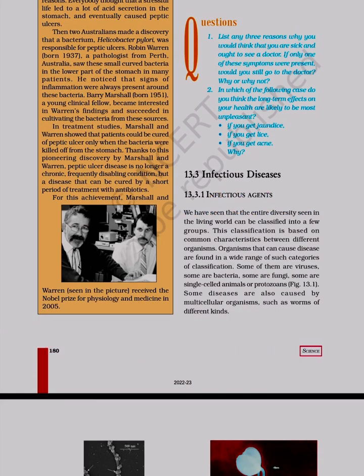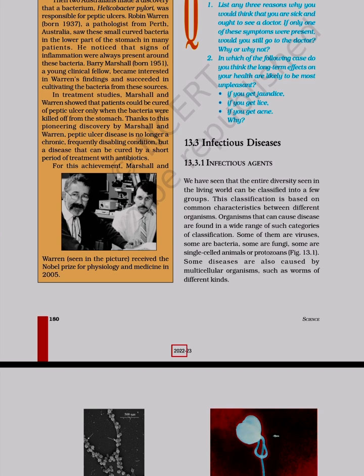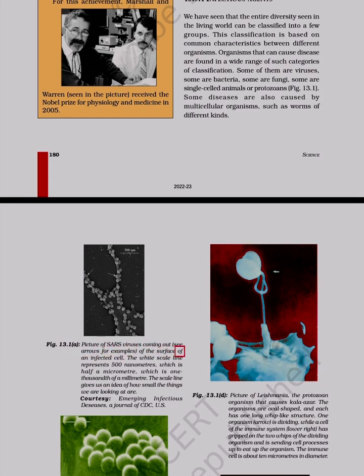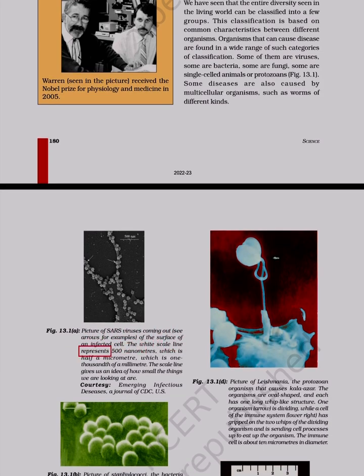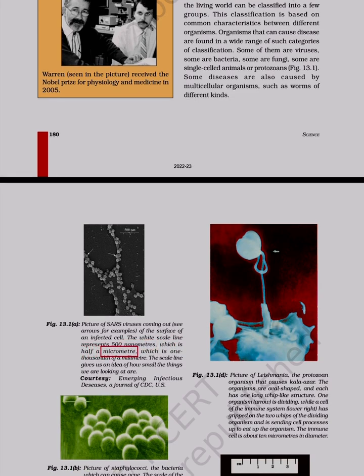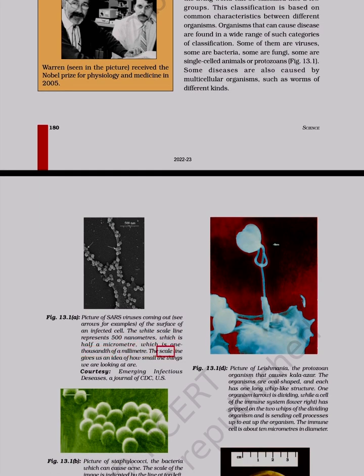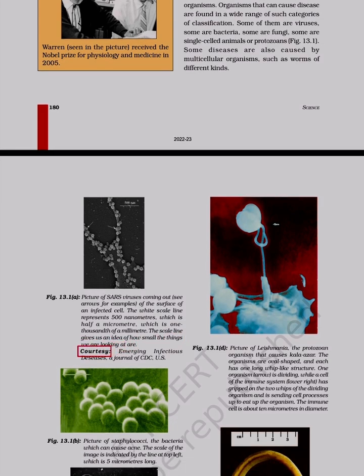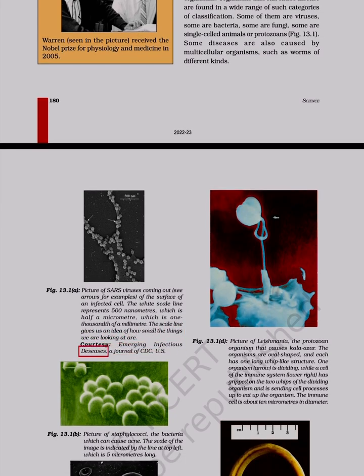Science 2022 to 2023. Figure 13.1. A. A picture of SARS viruses coming out. See arrows for examples of the surface of an infected cell. The white scale line represents 500 nanometers, which is half a micrometer, which is 1,000th of a millimeter. The scale line gives us an idea of how small the things we are looking at are. Courtesy, Emerging Infectious Diseases, a journal of CDC, US.